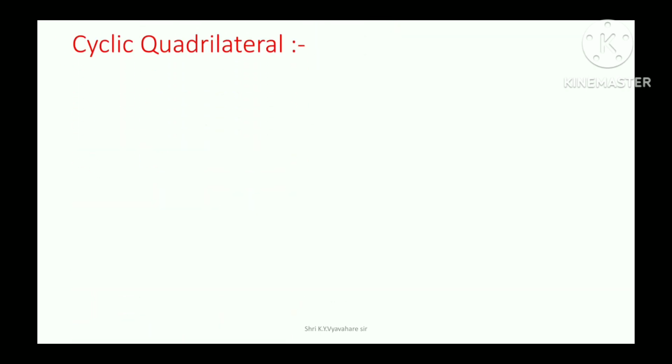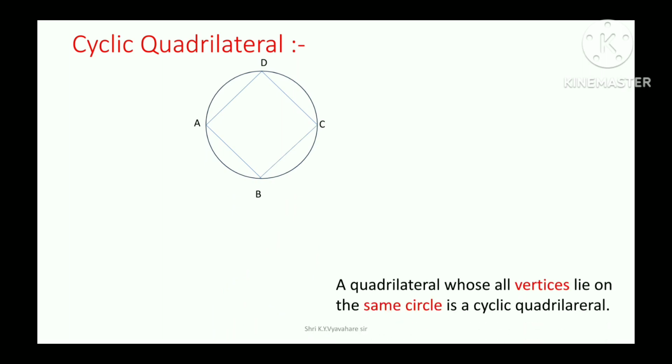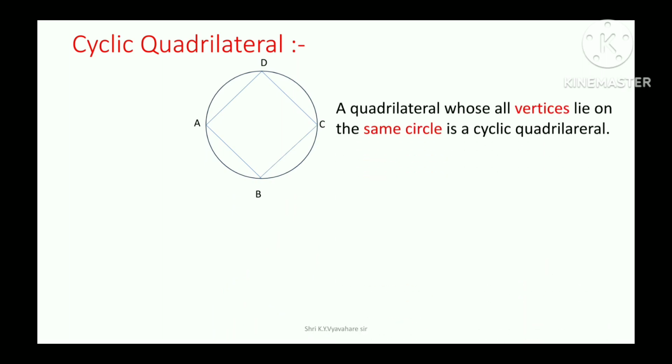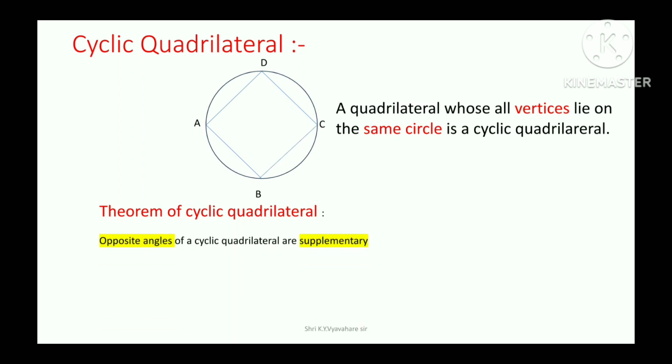Cyclic quadrilateral. A quadrilateral whose all vertices lie on the same circle is a cyclic quadrilateral. Theorem of cyclic quadrilateral. Opposite angles of a cyclic quadrilateral are supplementary. Angle BAC plus angle BCD is equal to 180 degree. Angle ADC plus angle ABC is equal to 180 degree.